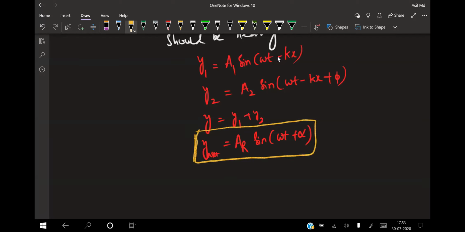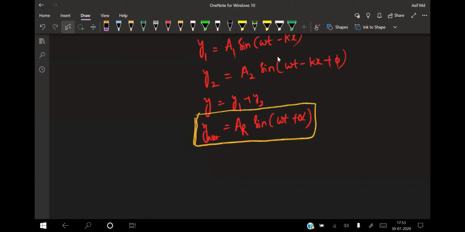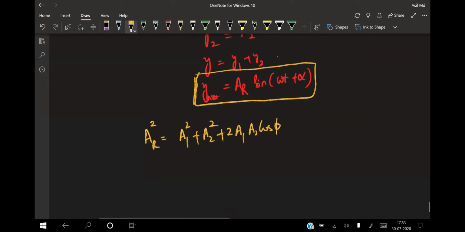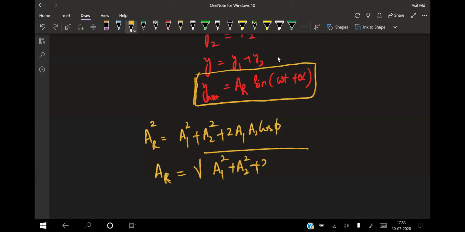Now, when we draw the vector diagram, what will the AR value be? A resultant is given by AR square equals A1 square plus A2 square plus 2 A1 A2 into cos of phi. In the same way, writing the amplitude directly, A resultant is equal to the square root of A1 square plus A2 square plus 2 times A1 A2 into cos of phi.